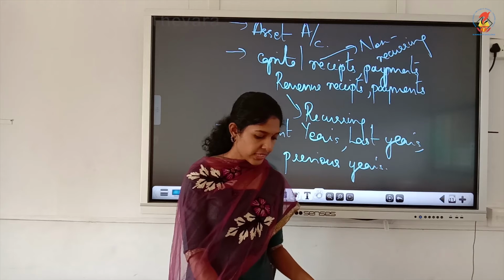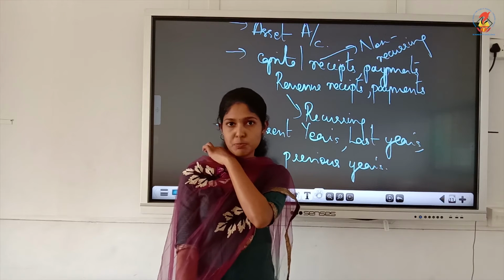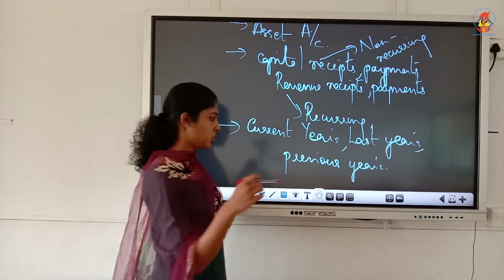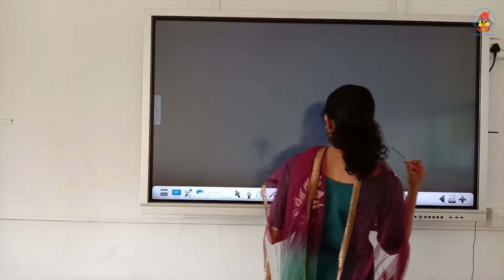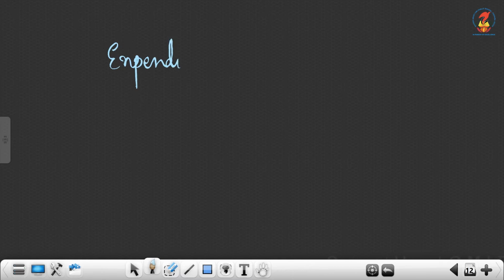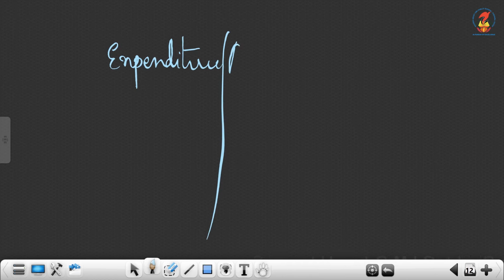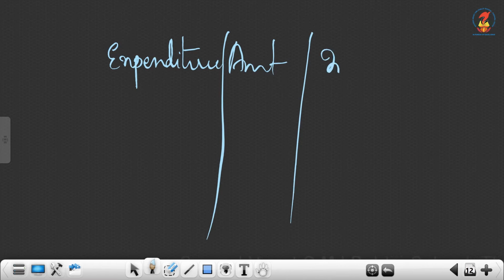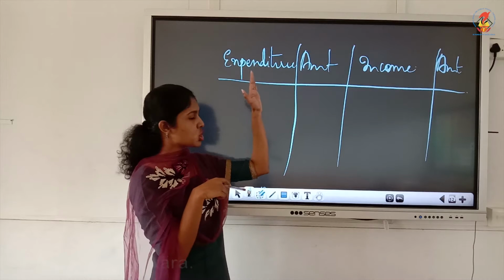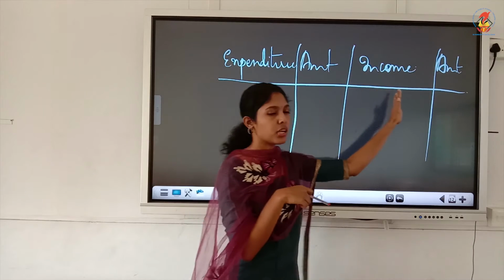Okay. Next account you write is the income and expenditure account. That's what we have to discuss in detail. So income and expenditure account, though the name is income and expenditure, the format is not like that. The format itself, you have to be very careful. The first heading is expenditure amount, then comes income's amount. Okay? Because we know that expenses would always have a debit balance. So expenditure should be written on the debit side, income should be on the credit side.